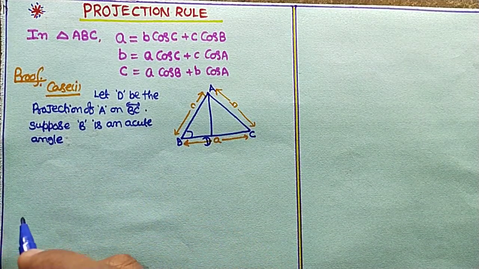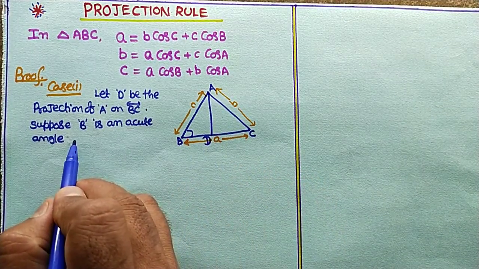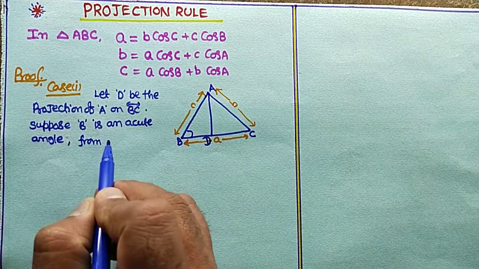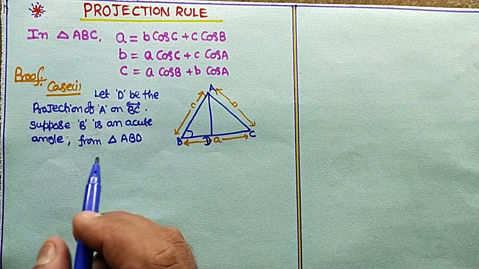In case of an acute angle, from triangle ABD, find out the cos B value.